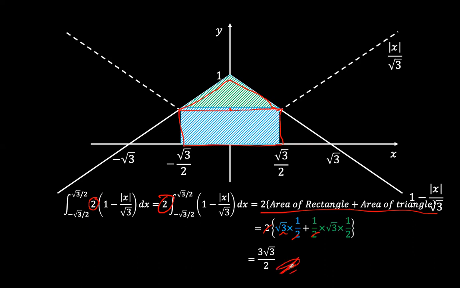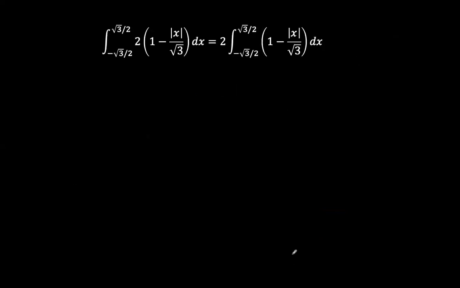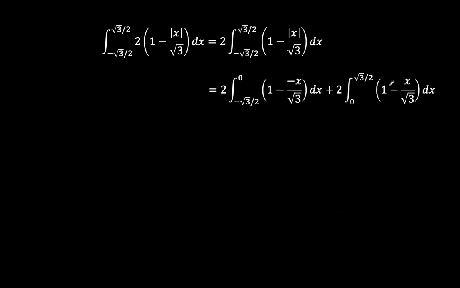Very easy, no nebulous calculus involved, just the area of shapes. Method 2: we could split this integral into two subcomponents, the negative side and the positive side, because you're looking at the absolute value, so on the negative side it becomes negative x, and the positive side will just remain with x. So we have negative root 3 over 2 to 0, and 0 to root 3 over 2. And so negative, negative is a positive, and then this remains as it is.